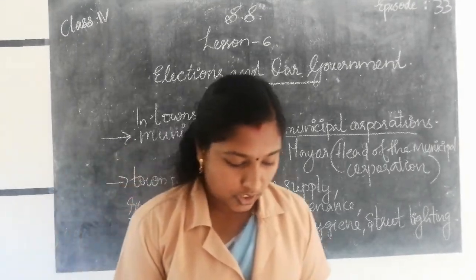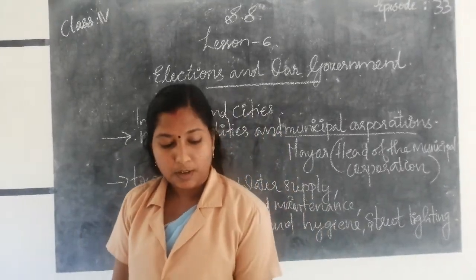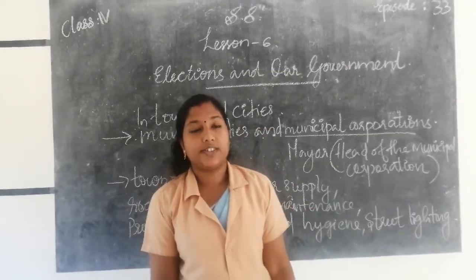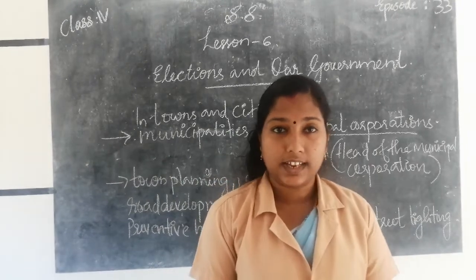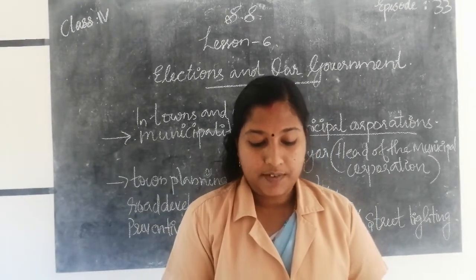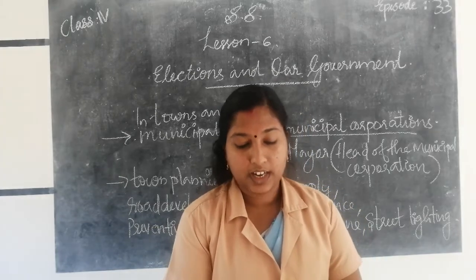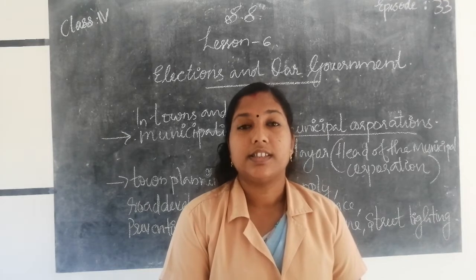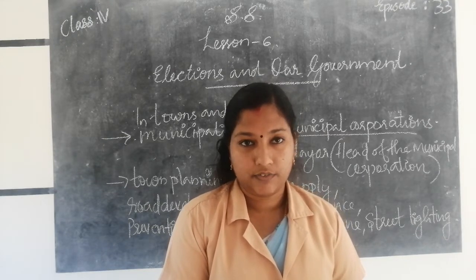Okay, children, once again about the levels of government. We know India is a vast country, containing 28 states and 8 union territories. So the different levels of government are union government or central government, state government and local self-government.